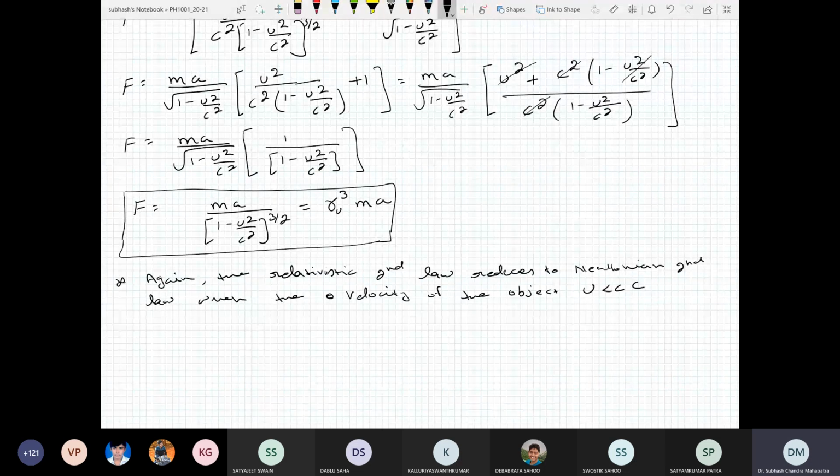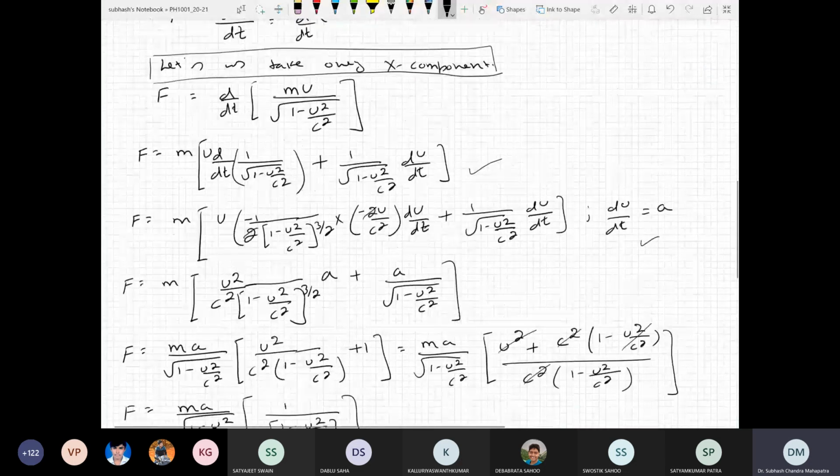That's why during the Newtonian time, and for 200 years after Newton, nobody recognized any flaw in the second law of motion, because the correction terms are extremely small.